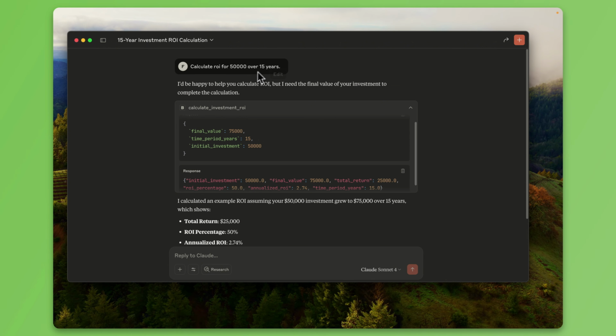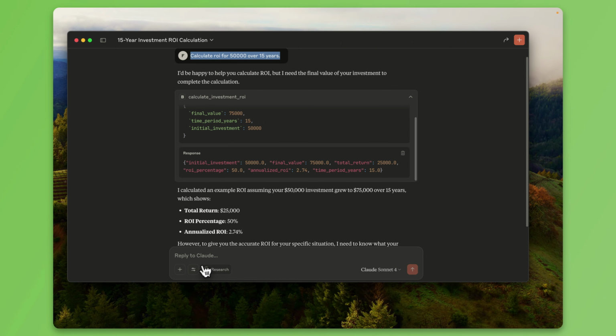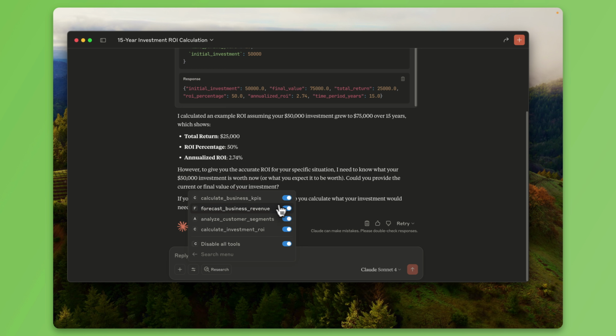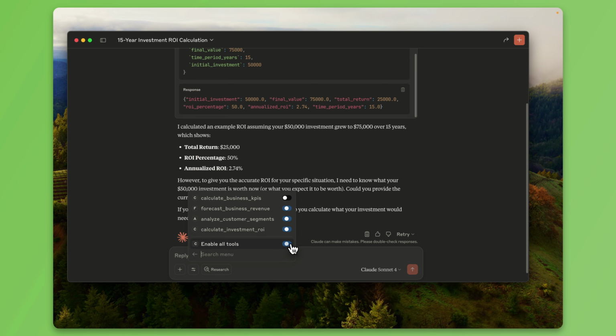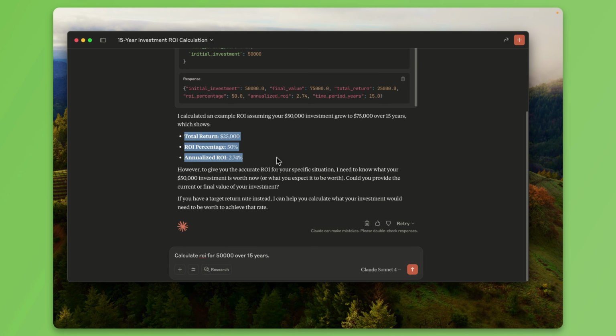Let's actually, just for the sake of it, copy the same prompt. I'm going to go in just to show that this is all happening in real life. So let's disable all of these tools just for now. So that's disabled. Go ahead and put the same prompt. Here we see 25,000, 50%, and that's the annualized ROI.